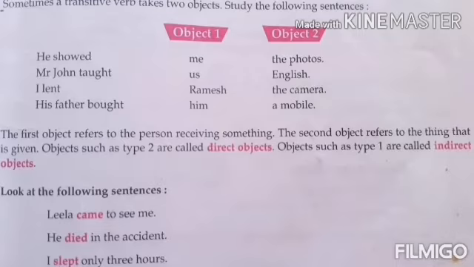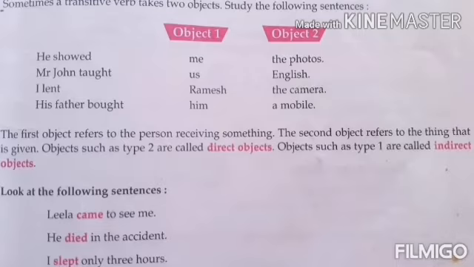By using whom after the verbs: showed whom, me; taught whom, us; lent whom, Ramesh; bought whom, him. You are getting the first object. And by using what: showed what, the photos; taught what, English; lent what, the camera; bought what, a mobile. You are getting two objects. Understand? I hope that you are understanding it properly.